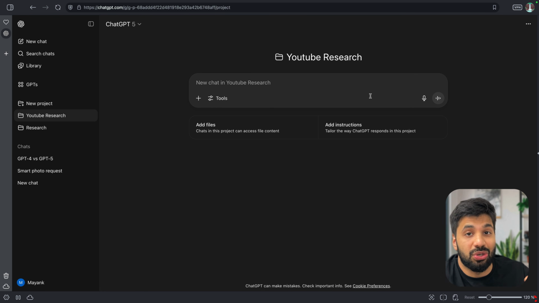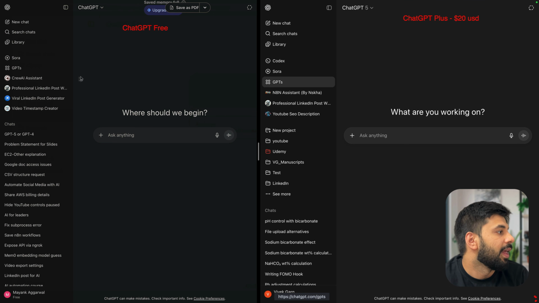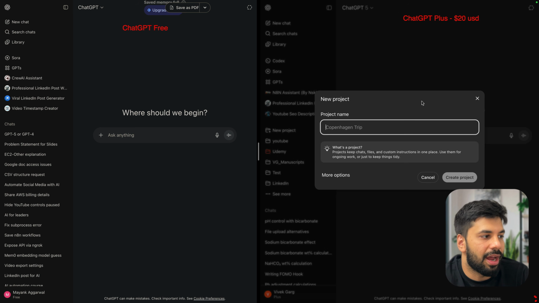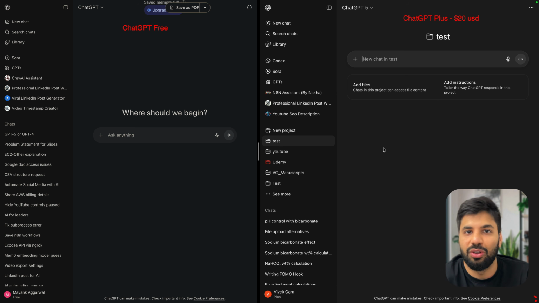The same thing is not available in your free version. When I go into the free version, you don't see anything as project. Of course in the Plus, the same is there, and we can just create a test project here so that we can refer to that, right? So this is very useful, even more so if you want to share your GPT as well, though I will highly suggest against it, because if you do that, then your memories, right?